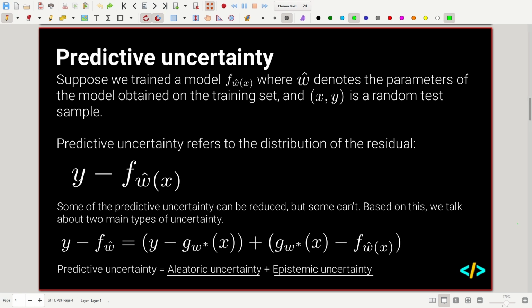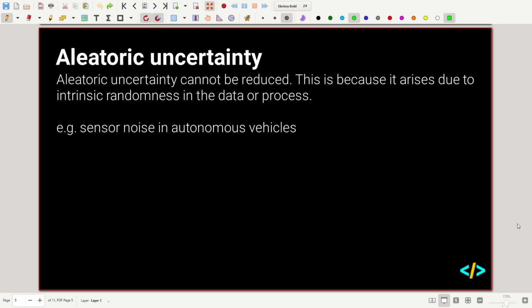So predictive uncertainty is made up of two parts: aleatoric uncertainty and epistemic uncertainty. This formula might seem a bit confusing right now, but we'll explain the different components of it and why that makes up this formula. Some of the predictive uncertainty can be reduced, whereas some of it can't. Aleatoric can't be reduced, whereas epistemic can be reduced, and we'll see why that's the case.